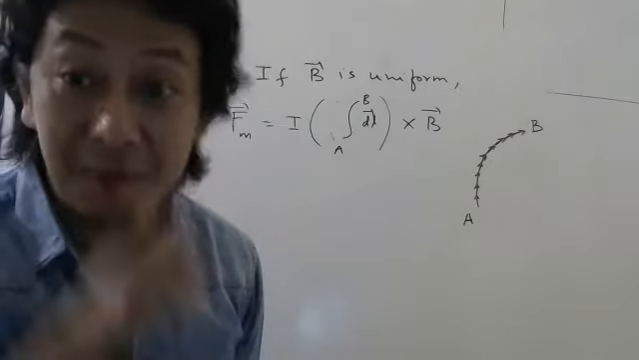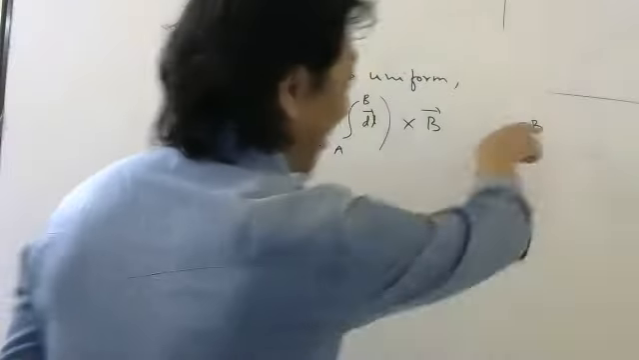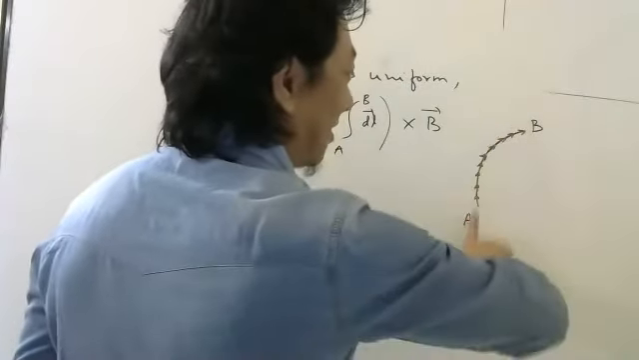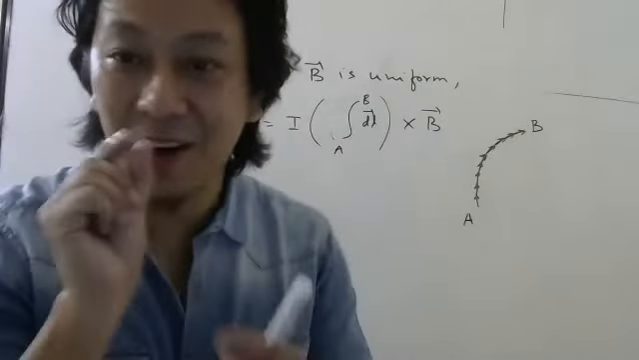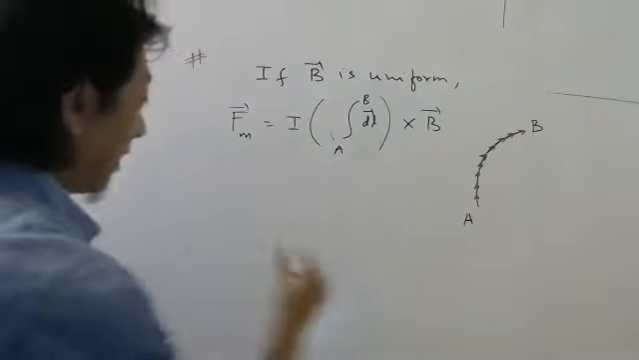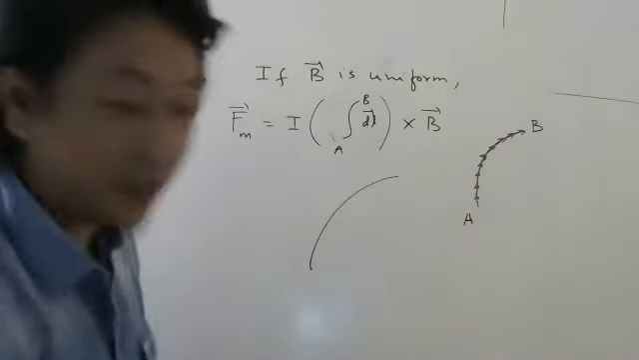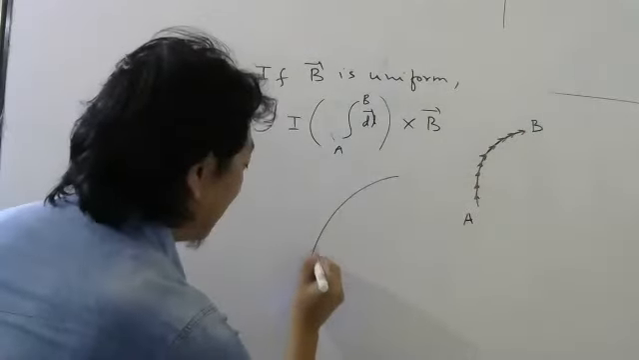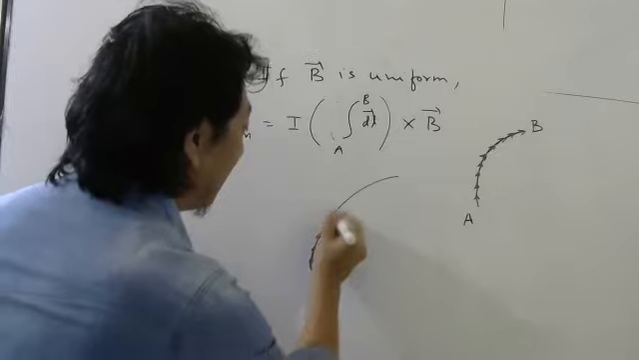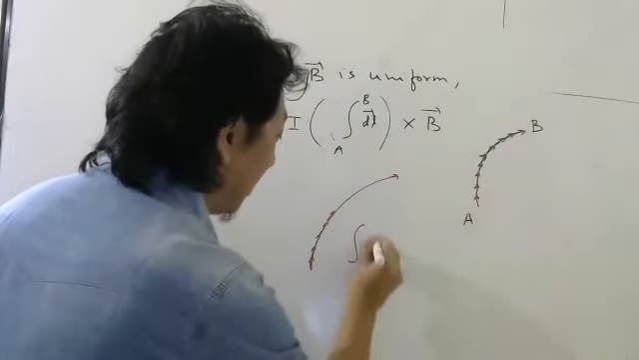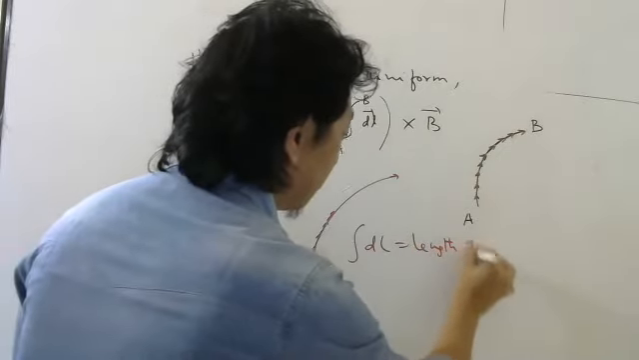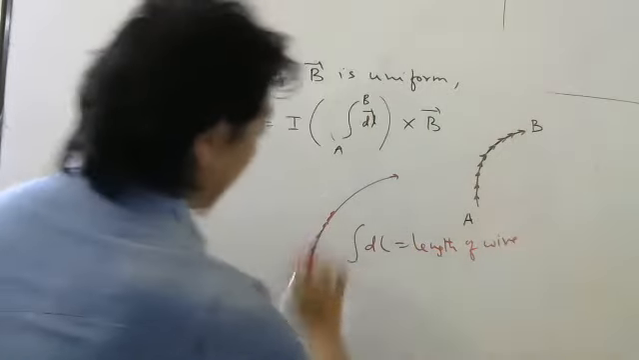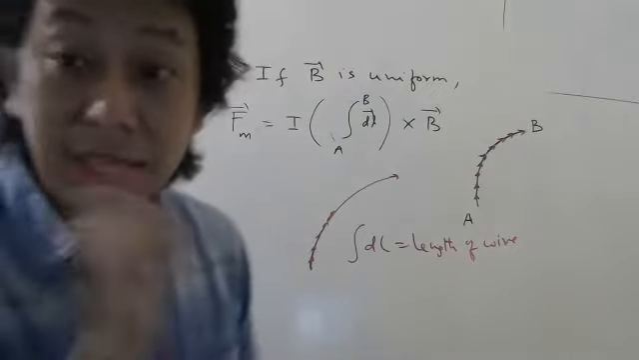You will get AB, but not this AB. We are not adding length, remember, we are not adding length. If you are adding like this, look here, try to understand this. If I add only dL, dL, dL, till here, then you will get the length of the wire. Then you will get this length. But I am adding dL vector.